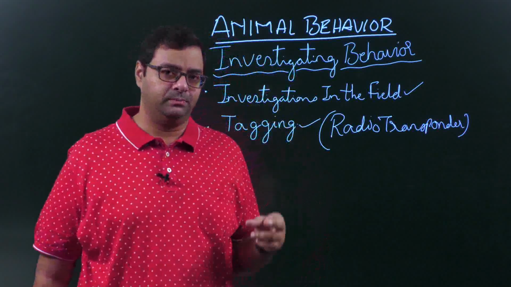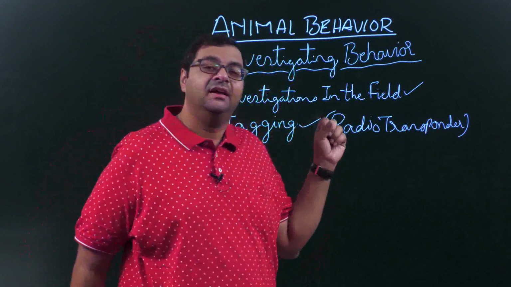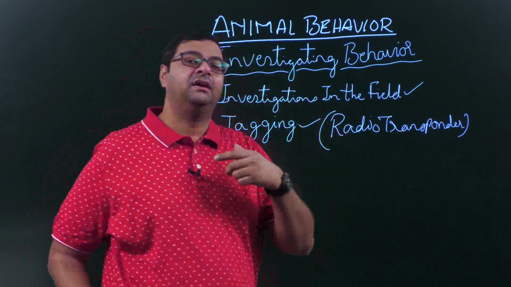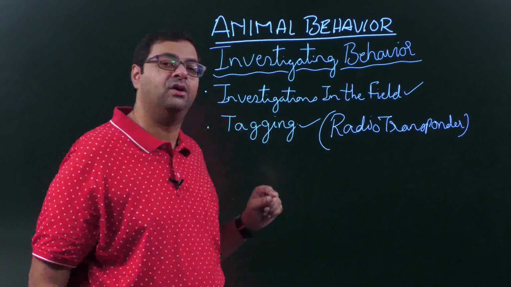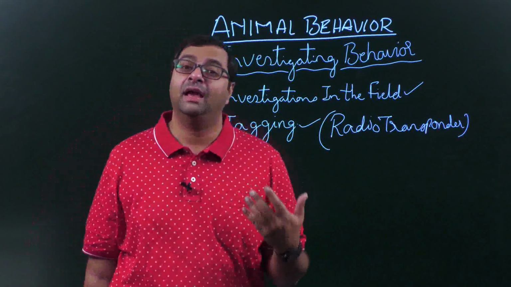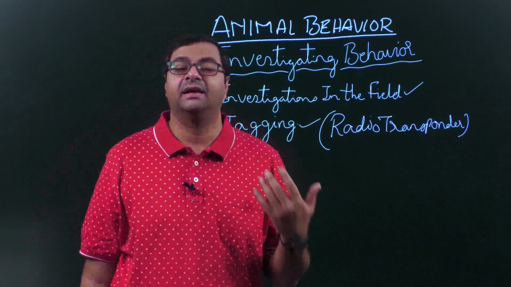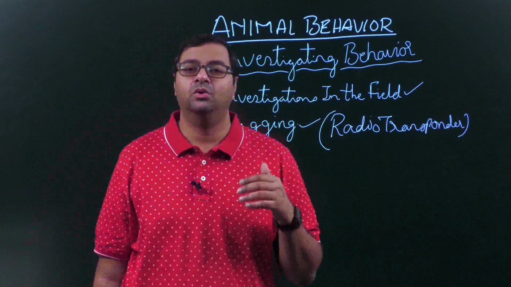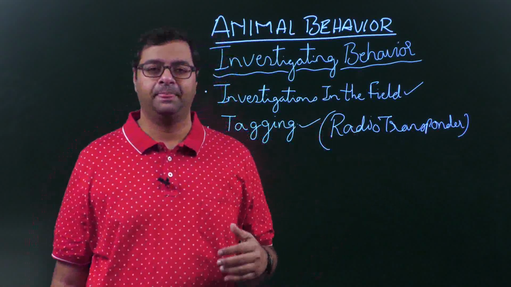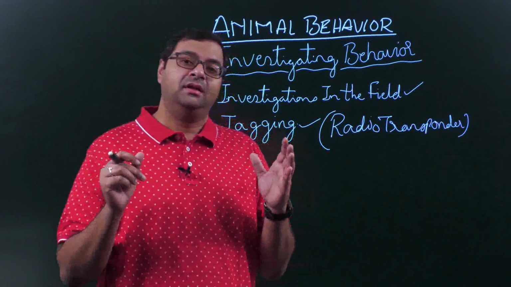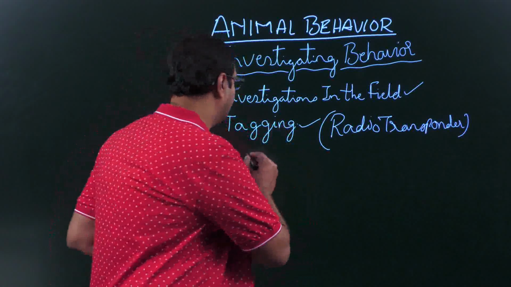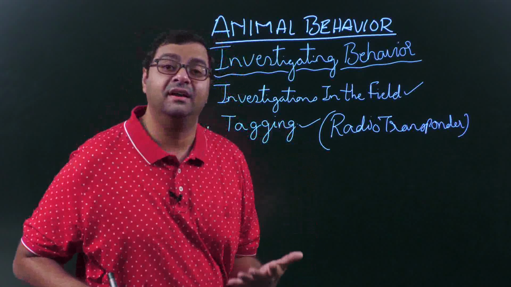In the same way they tie a collar onto the neck of a tiger or a lion or even an elephant, to track its behavior, to see where it is going. This is basically how scientists do their research.